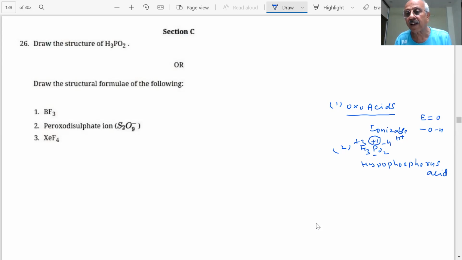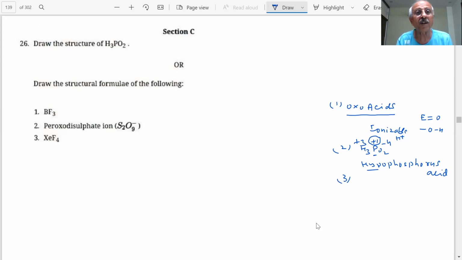Lower oxidation number, that is why hypo is used. Hypo means lower oxidation state of phosphorus. Any other name of this? Phosphonic acid. That is important, students.